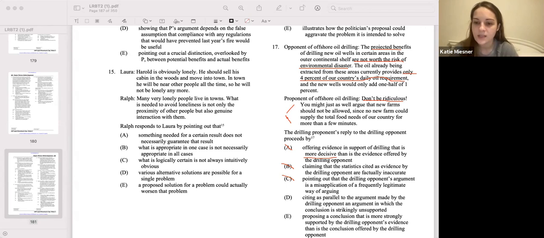D, citing as parallel to the argument made by the drilling opponent, an argument in which the conclusion is strikingly unsupported. So I like this because, again, we're bringing in an alternative example that's meant to be similar, so a parallel example, and it's showing why the conclusion is bad. D's looking pretty good. E, proposing a conclusion that is more strongly supported by the drilling opponent's evidence than is the conclusion offered by the drilling opponent.